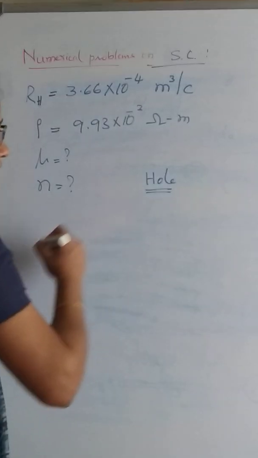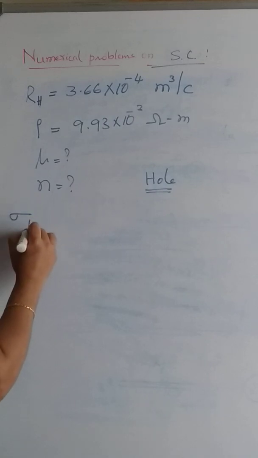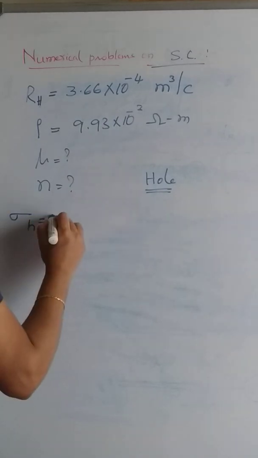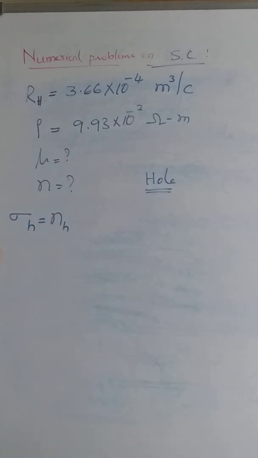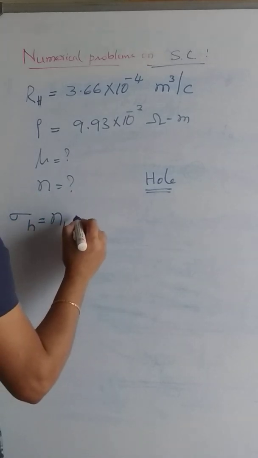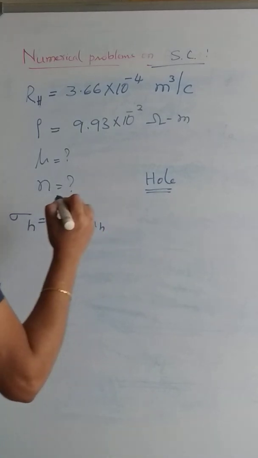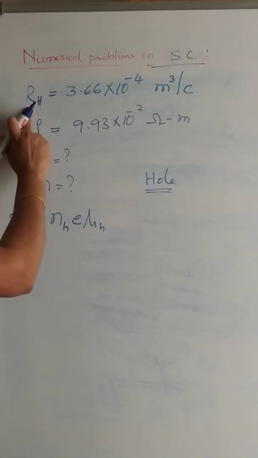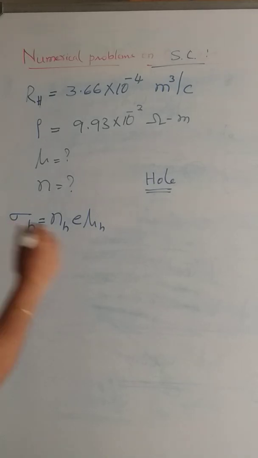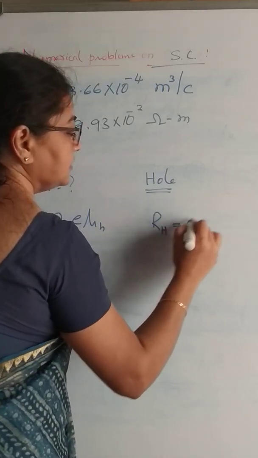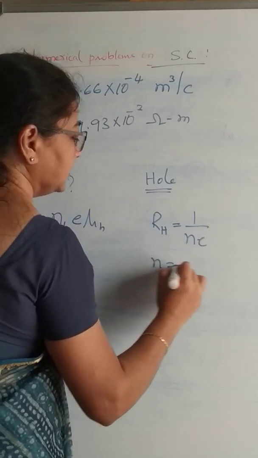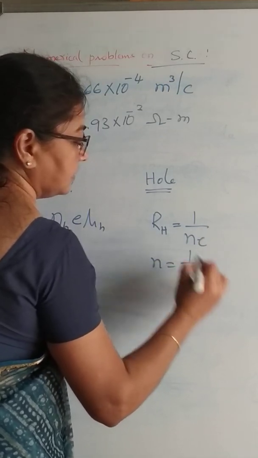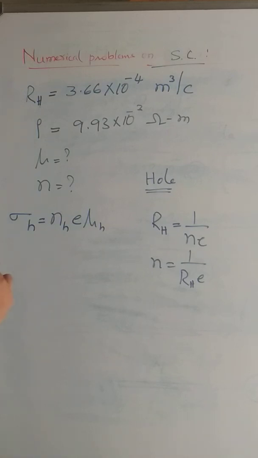Since the holes are the majority charge carriers, conductivity is due to holes, and the conductivity due to holes is given by number of holes present in the valence band of the material per unit volume, the charge on the hole and mobility of the holes. So here we should know what is the number of holes present in the given valence band of the material. To find out this n, we know what is RH, that is Hall coefficient. We know that Hall coefficient RH is equal to 1 by n into e. From this we can calculate what is the number of holes present in the valence band of the material.